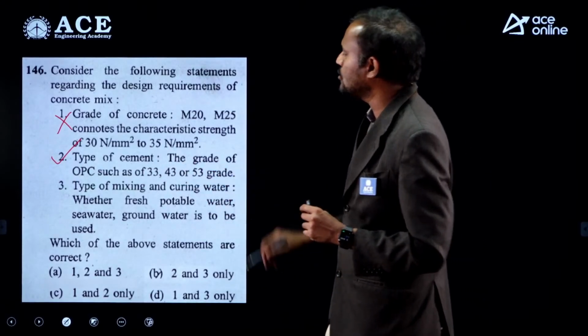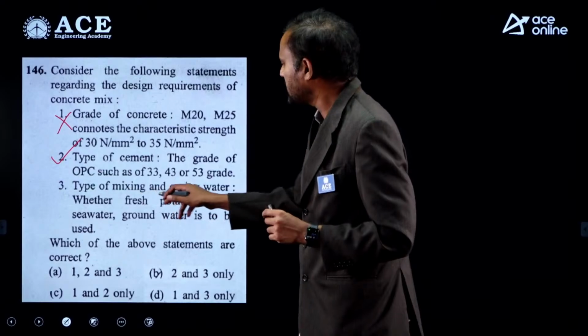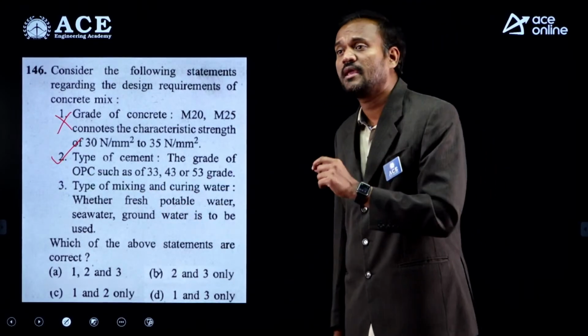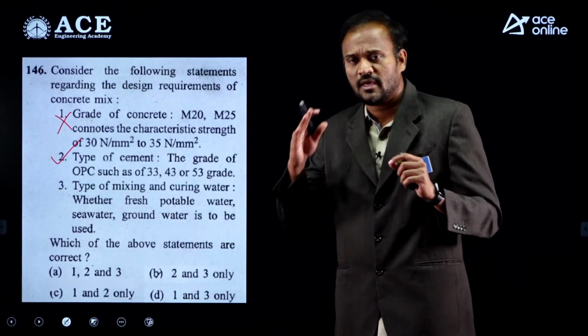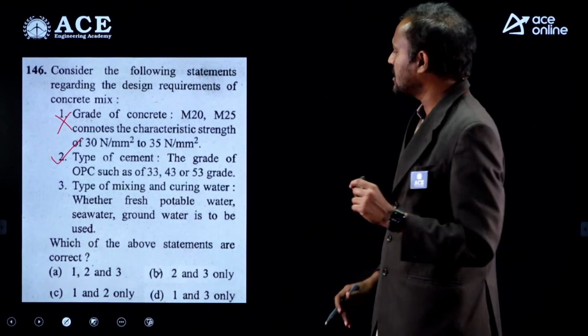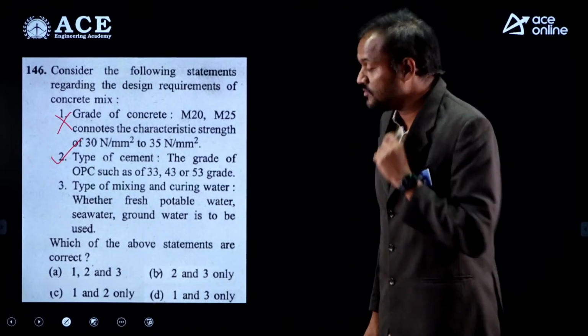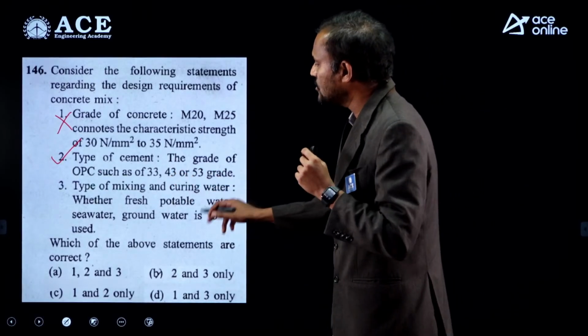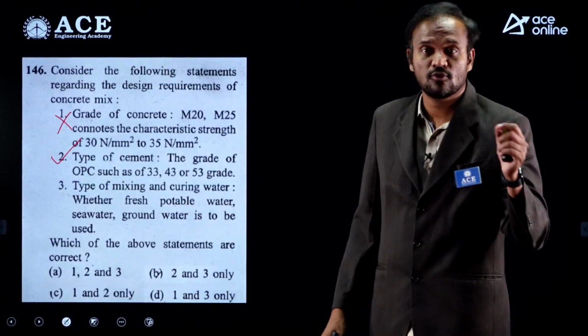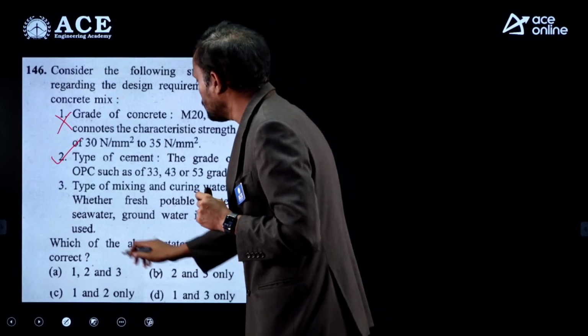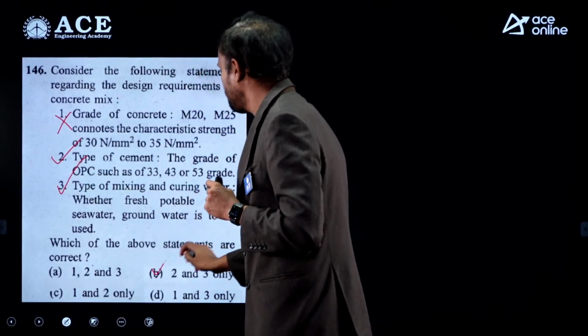Type of mixing and curing water. Whether fresh potable water, sea water, or ground water is to be used. See, in concrete mix design, for the water requirement, fresh water can be used, sea water can also be used for mixing and curing, and groundwater can also be used. So here statement 1 is incorrect, 2 and 3 are correct.